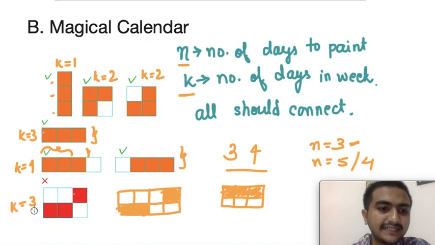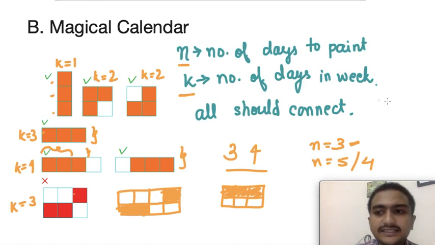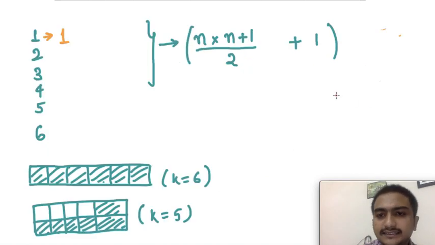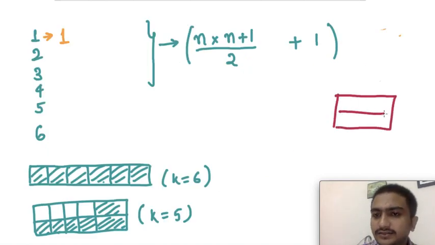Let me go to the previous slide and then we can get a better idea. For k equal to 2, either you can start from the first block or you can start from the second block. Similarly, suppose I had k equal to 3 and I had much more to paint, like n equal to 5, then how many places can I start? I can start from the first place, I can start from the second place.